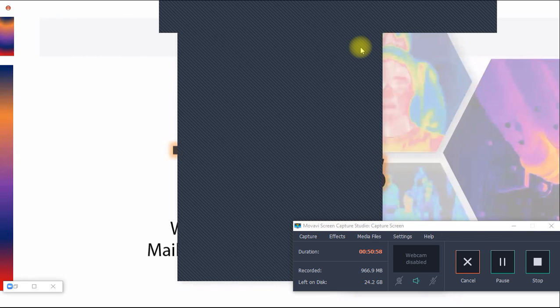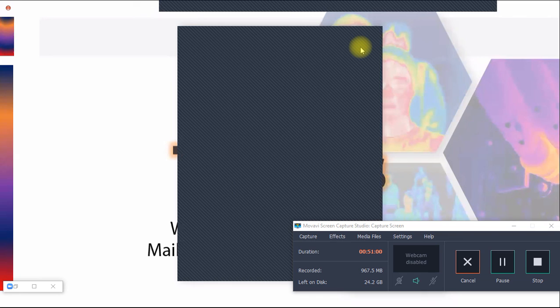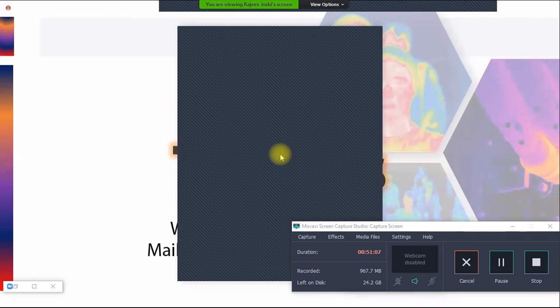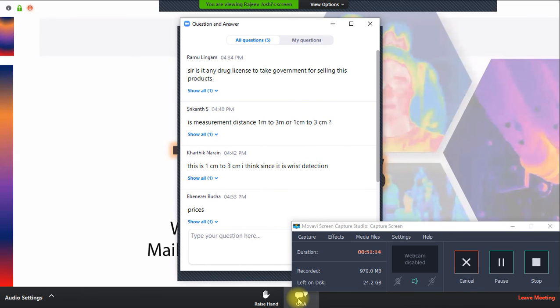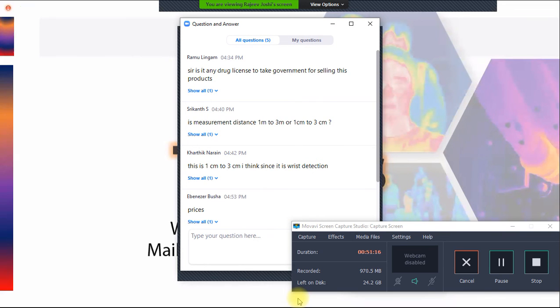One person is asking about with or without helmet also. Is it possible to detect? No, it is not possible. Face recognition and detecting the temperature can be done because it is happening from the wrist. If the person comes, his face will be captured whether it is with helmet or without helmet. It doesn't matter. His face will be captured and his temperature information will get overlaid. But it will not give you an alert on whether he has worn the helmet or not.